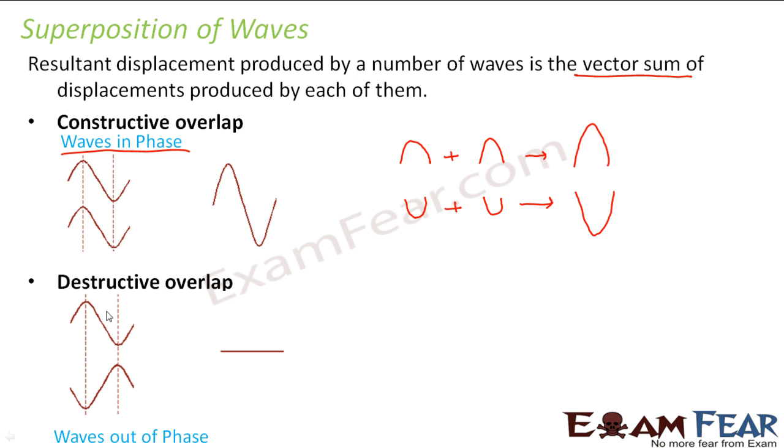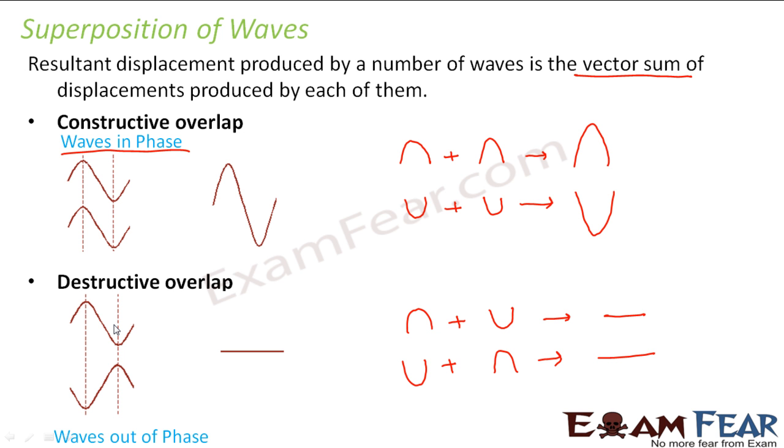The other one is destructive overlap. That means if two waves are out of phase, for example, if this plus this join together, it will form nil. There will be no wave at all, because one high and one low will cancel out each other. Similarly, one low plus one high will cancel out each other. So two waves which are out of phase overlap destructively. That means they cancel out each other and the result is zero. So these are the two major kinds of superposition which are observed.